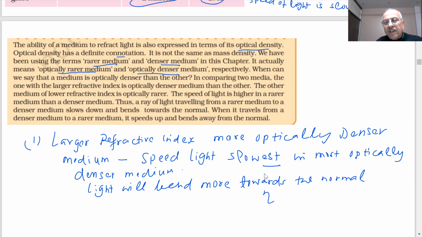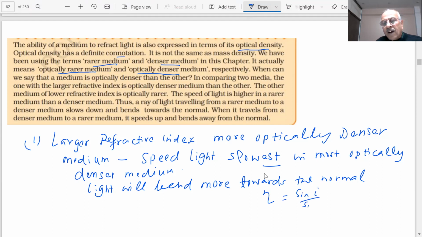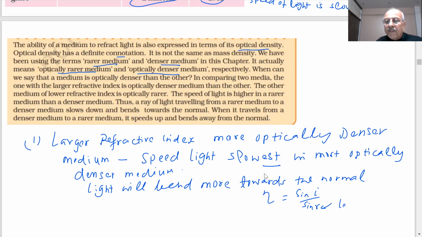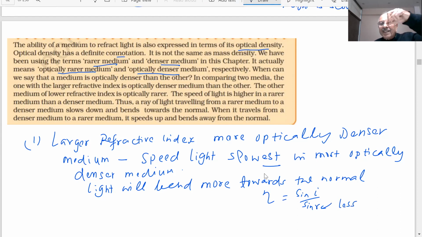Therefore, for the refractive index, the sin i and sin r, this value will be less, r value will decrease, and n will increase, refractive index will increase. That means if a medium is optically denser, then its refractive index will be more. Yes or no? Is it correct?